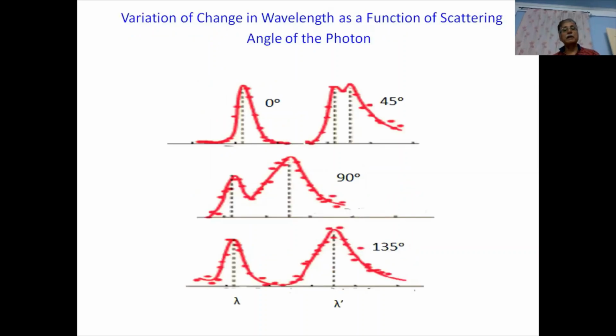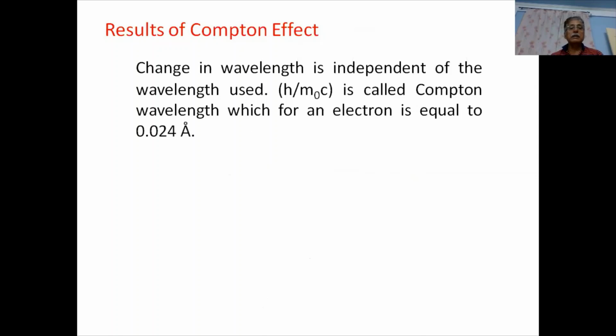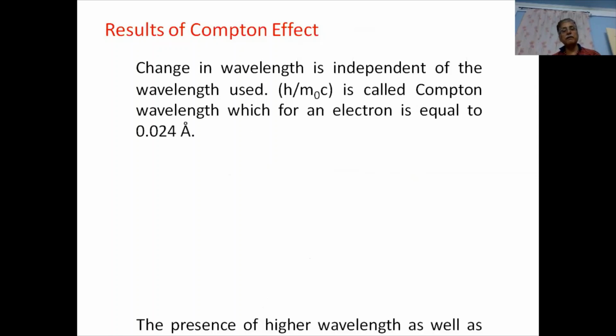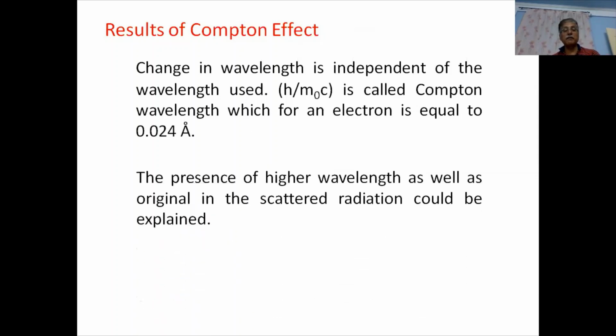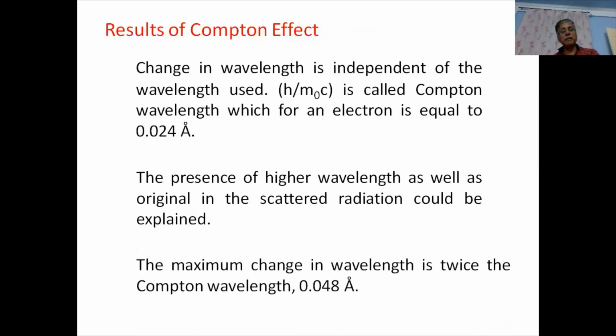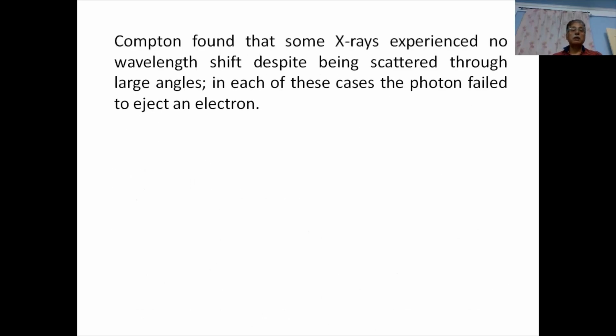So what do we see? That change in wavelength is independent of wavelength used. The presence of higher wavelength is explained over here. And how do we explain the presence of the original wavelength? That we will see a little bit later. And the maximum change in wavelength, for phi equal to 180 degree, is twice the Compton wavelength, that is 0.048 angstrom.